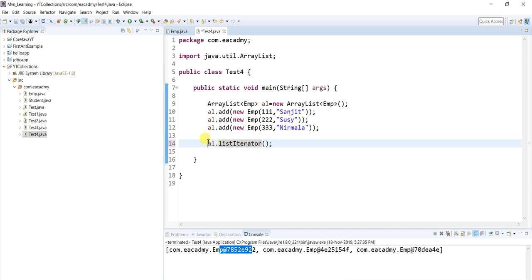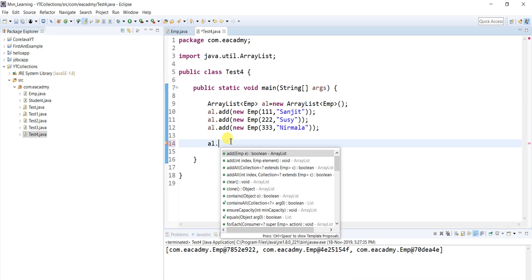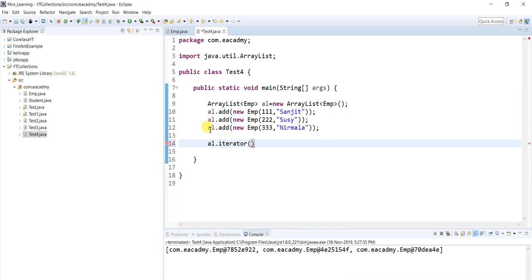Okay, so you can use iterator or list iterator, everything is same. You can do it by using list iterator, you can do it by iterator. I'm not sure by which I showed you, maybe I showed you by iterator. Okay, let me do it with iterator. So array list has a method called iterator, and this method iterator is going to return something called iterator. So I'm going to write iterator, okay, and emp, and let me give name itr.